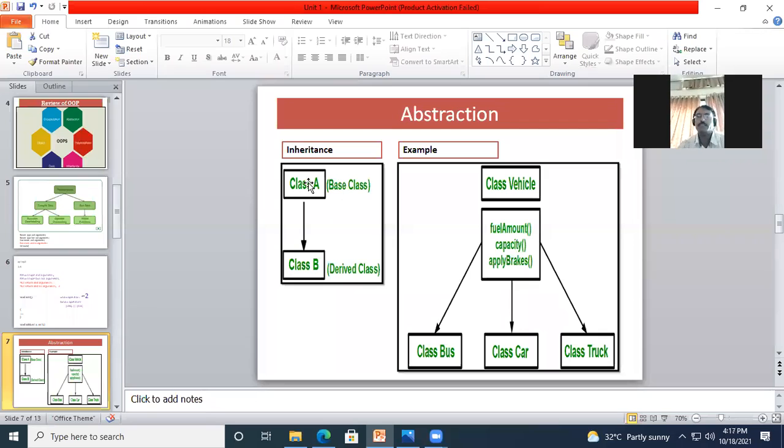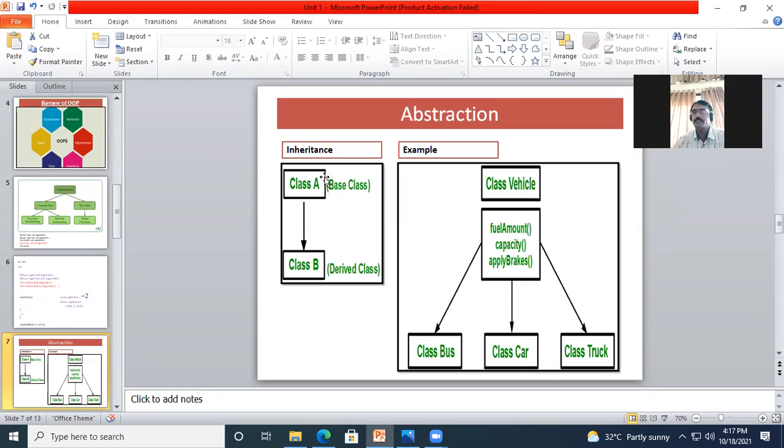Now when we say this is a parent class and this is a child class, the child is possessing some of the properties from the parent, right? I think in the last lecture we saw one example of blood group. This child must have the blood group from either the father or the mother. That is one of the properties. There are others like body structure, but we are looking only at this to understand the concept of inheritance.